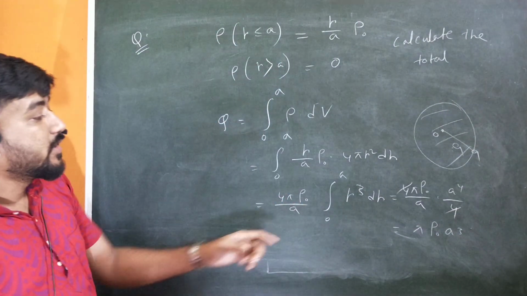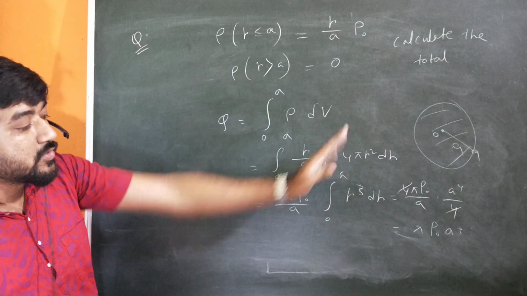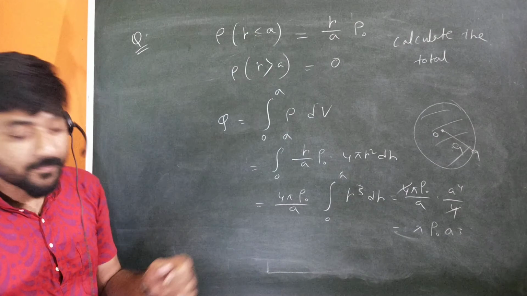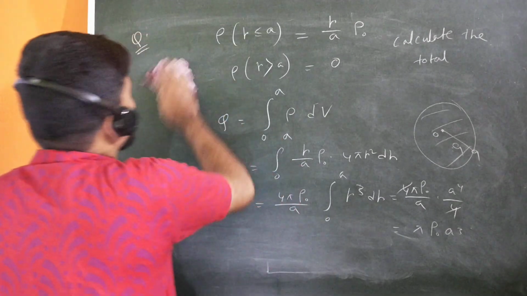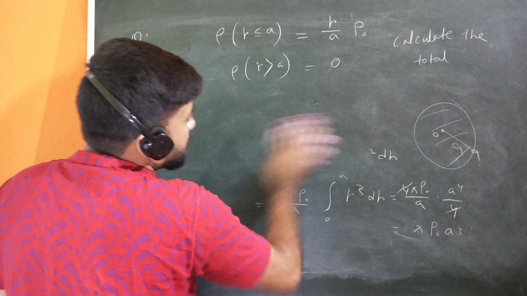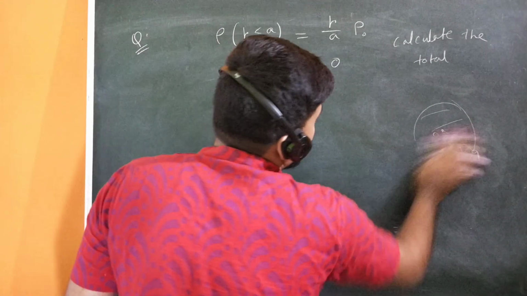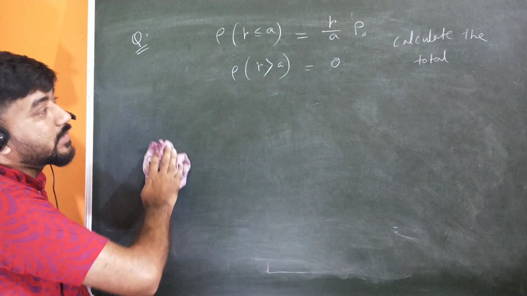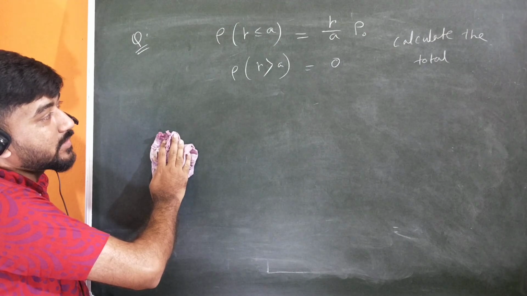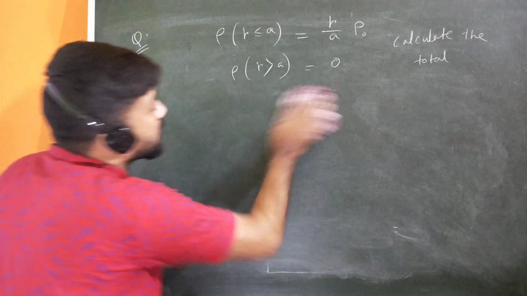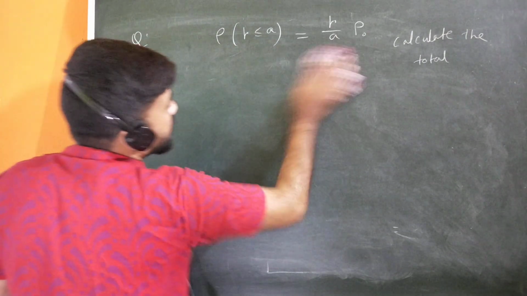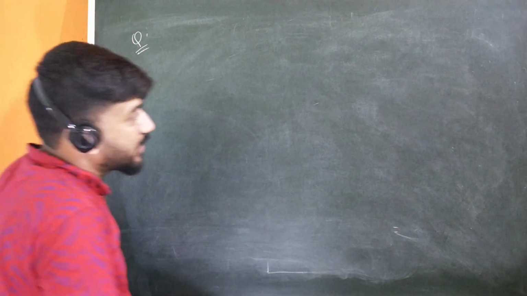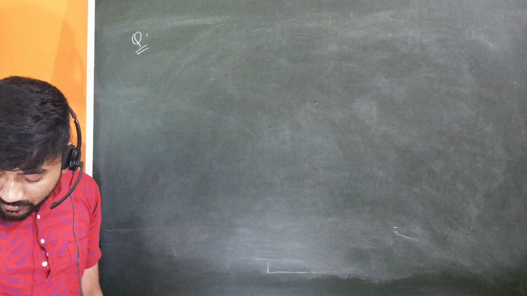This will be the total charge distribution, where rho 0, A, pi, everything is constant. So this is the total charge. Now let me solve another problem also. If they give the charge distribution in a different way, then what will change? The process of integration will change. You have to follow some technique, and you know how to integrate something like this. So you just have to change the technique of integration, otherwise the concept is the same.